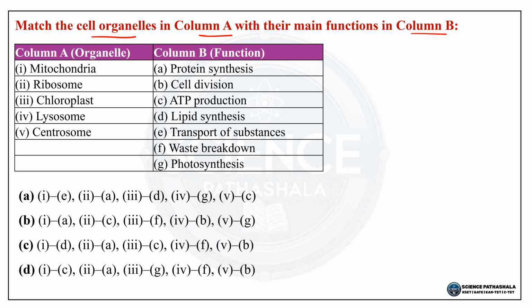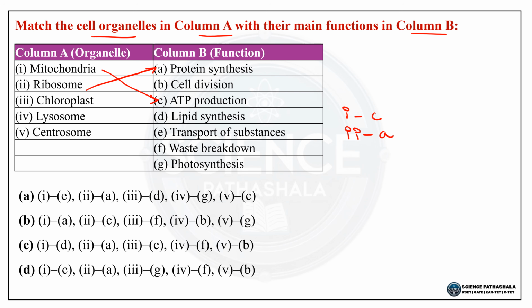So mitochondria. So mitochondria produce ATP. So mitochondria it is just producing ATP. Okay. So powerhouse of the cell. So one it is better matching C here. So the next is ribosome. So ribosome is a better match for protein synthesis. So ribosome is responsible for protein synthesis. So 2 it is better matching A here. Okay, 2 it is better matching A here.